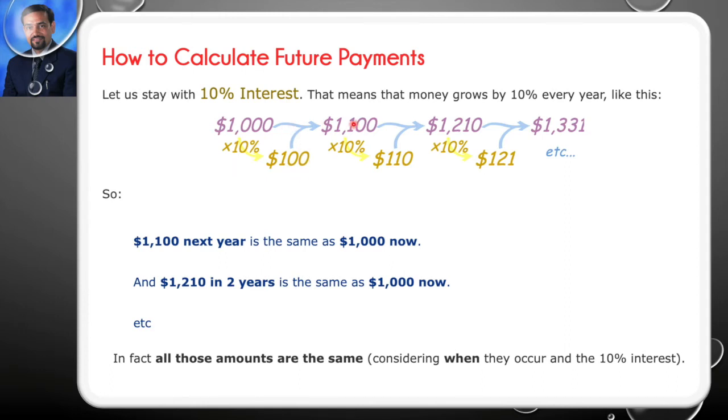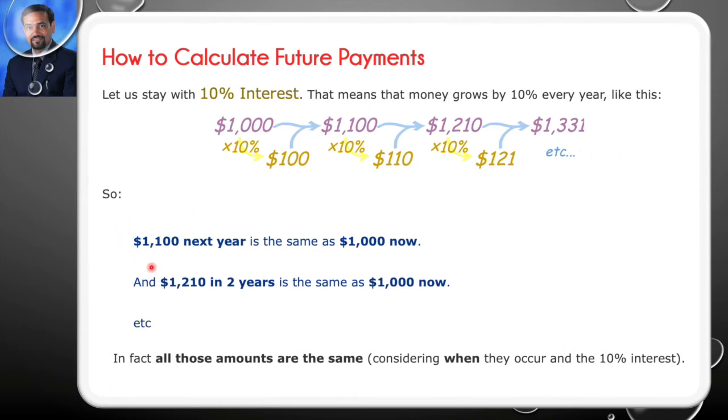So next year it will be 1100. Same way, one more year, 10% of 1100 is equal to 110, it becomes 1210. Now 10% of 1210 will be rupees 121. So the next year it will become 1331, and so on. It will continue like this.